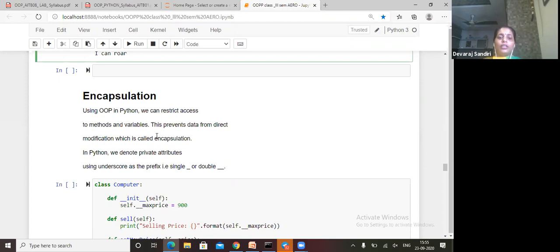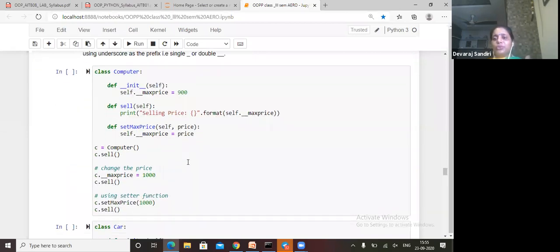In Python we denote private attributes. We have private and public attributes, two kinds of variables we can use in our encapsulation.